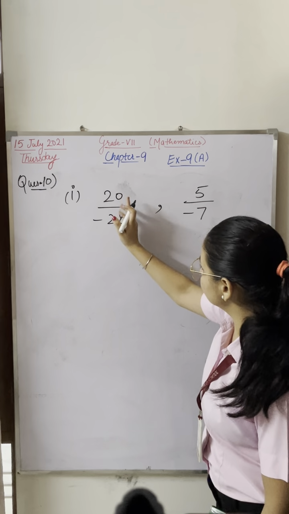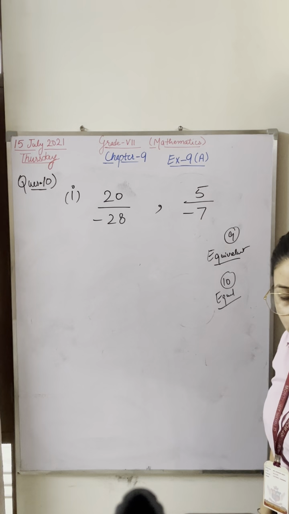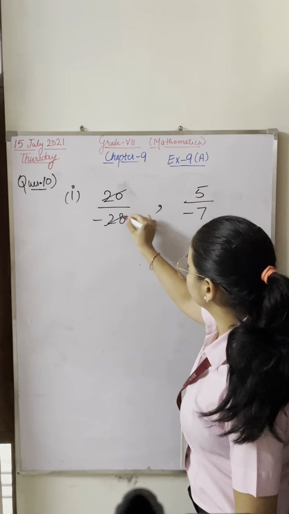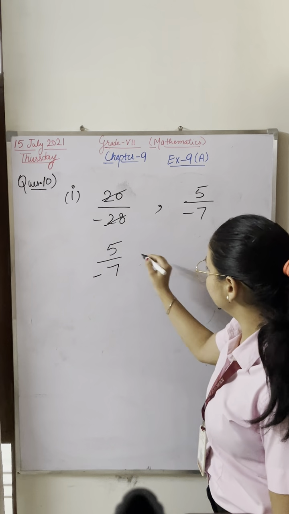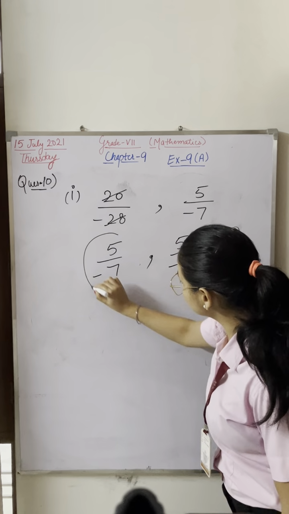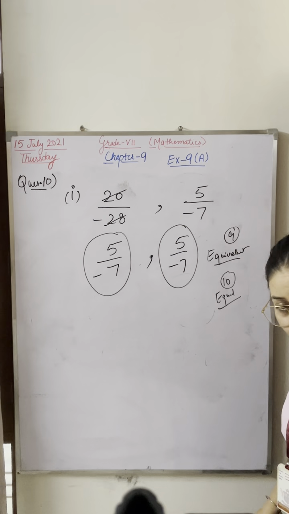Okay, so cancel this. This rational number you can cancel on which table? Yes, the 4 table. The table of 4: 4 fives and 4 sevens. The minus sign stays as it is. And here it is 5 upon minus 7. Are these equal? Are these similar? Both are equal?